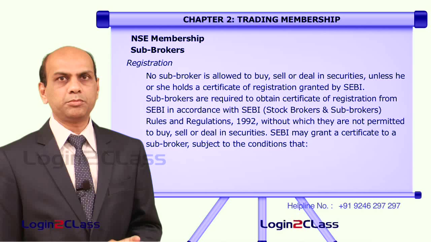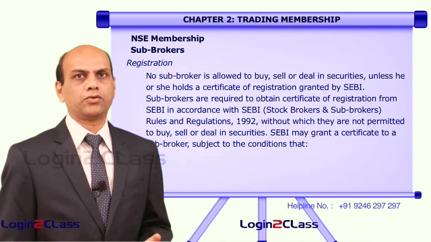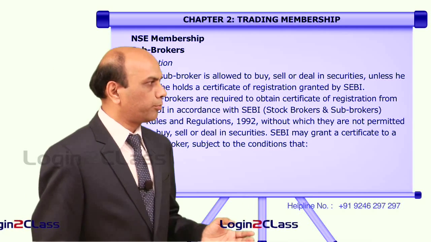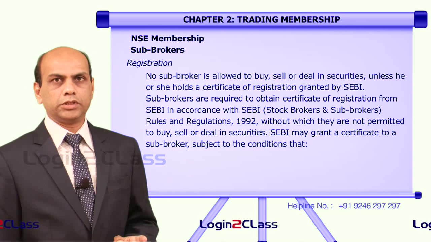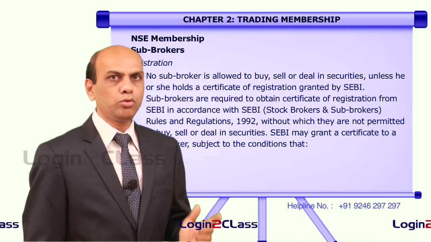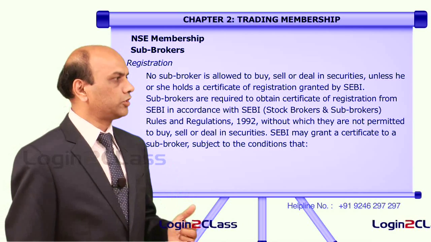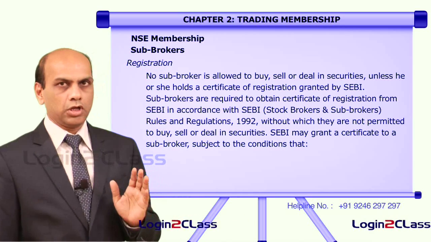So only after SEBI certification or registration is he allowed to buy and sell securities. Sub-brokers are required to obtain a certificate of registration from SEBI in accordance with SEBI Stockbroker and Sub-broker Rules and Regulations 1992, without which they are not permitted to buy, sell or deal in securities.